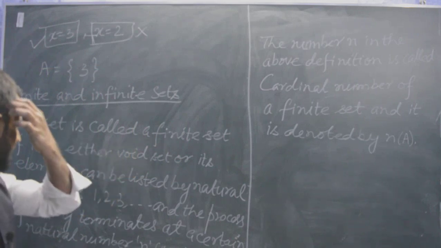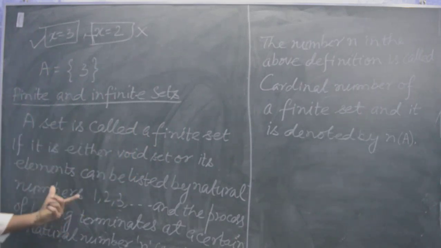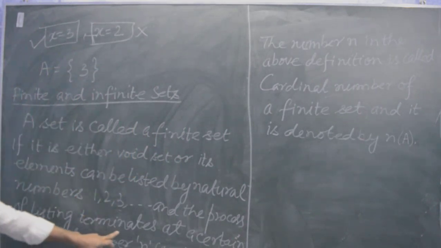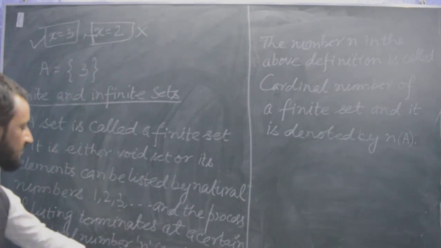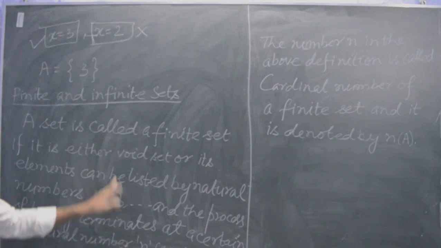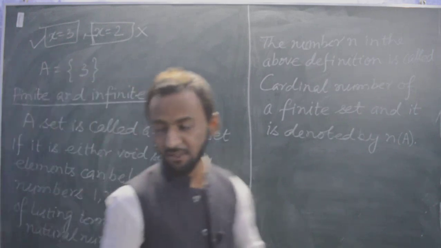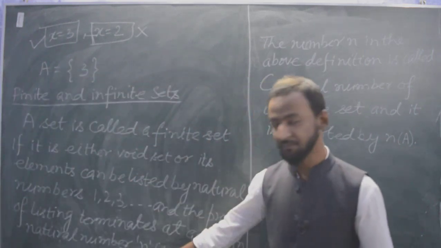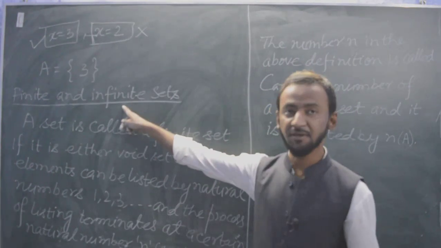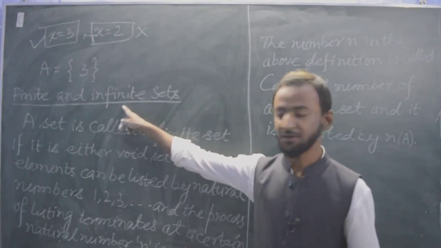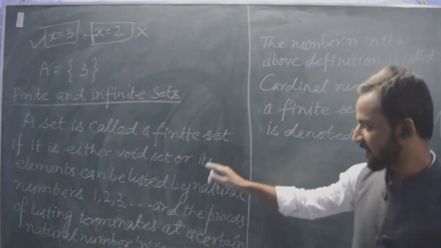According to this finite set definition, we are terminating at some natural number n. If we are unable to terminate at some natural number n, that means it is going to infinity. So that set will become an infinite set. Hope you understand. I will repeat myself again.